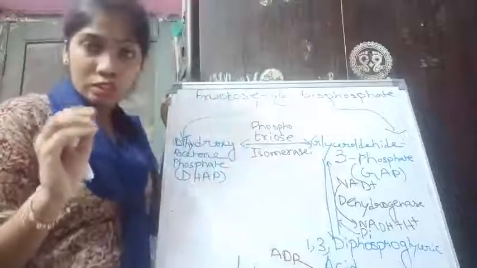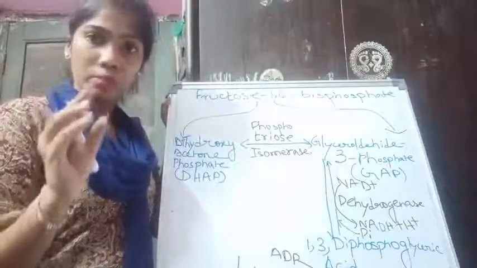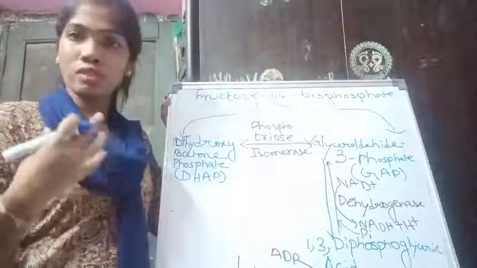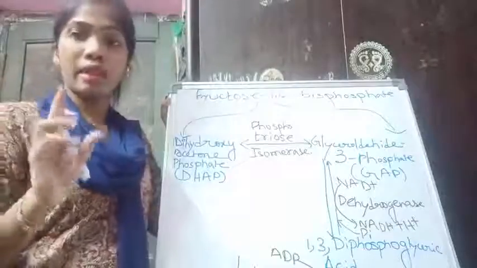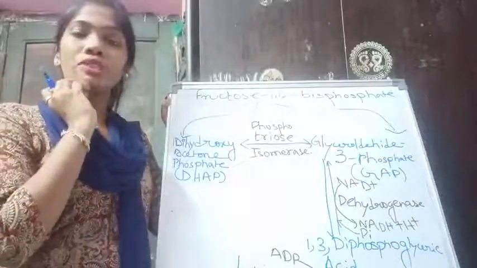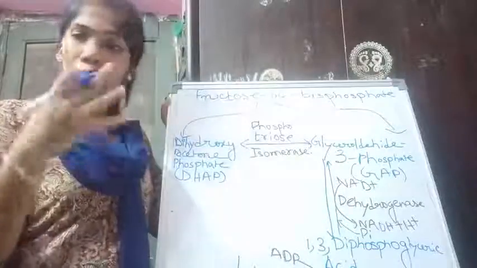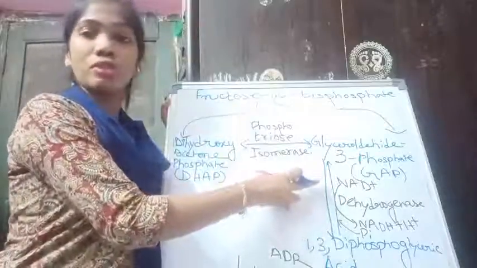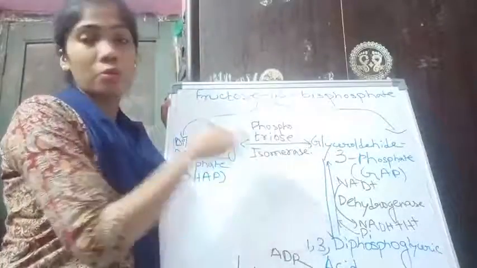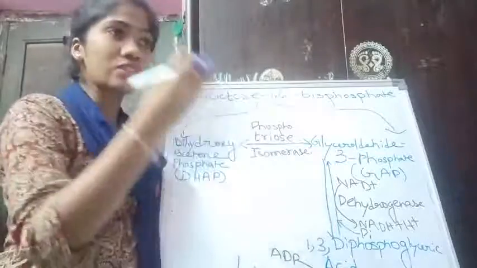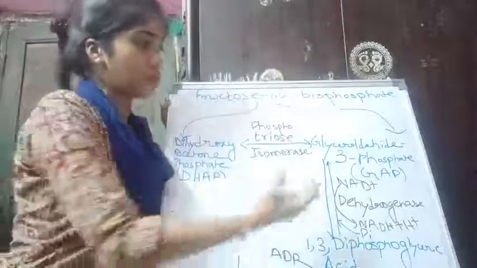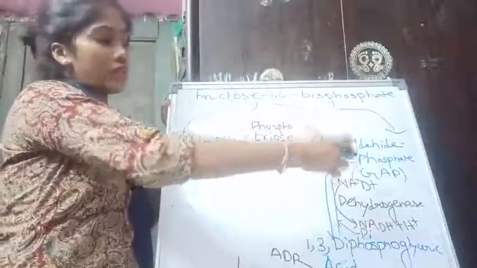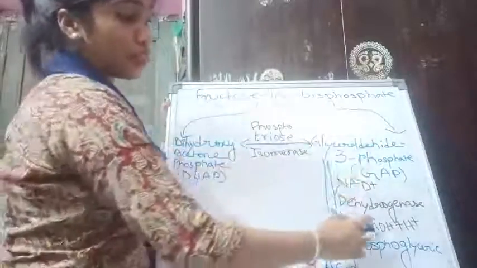Whenever dehydrogenase works, the most common coenzyme which works in cooperation with dehydrogenase is NAD, because whenever dehydrogenase works, it releases hydrogen that needs to be received by someone, and that receiver, the most common receiver we will see in all the metabolic cycles we will come across in your syllabus. You will see NAD plus is the most common receiver and NADH is the most common donor of hydrogen. When hydrogen is released and someone needs to accept that, then NAD plus is the coenzyme which comes and receives that hydrogen. It receives 2 hydrogen, that is why it becomes NADH.